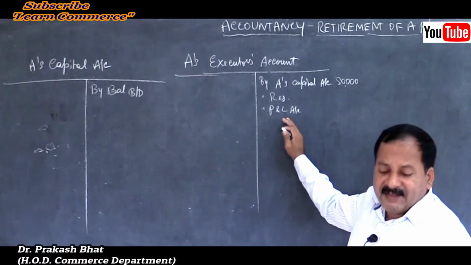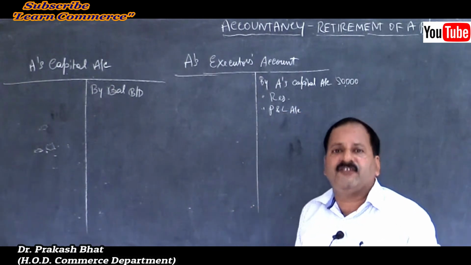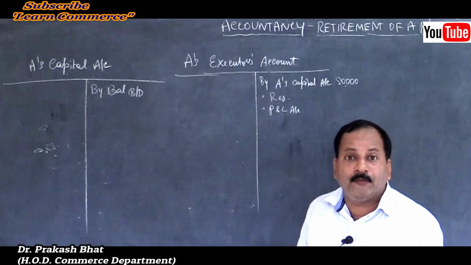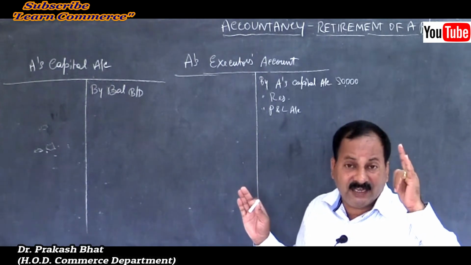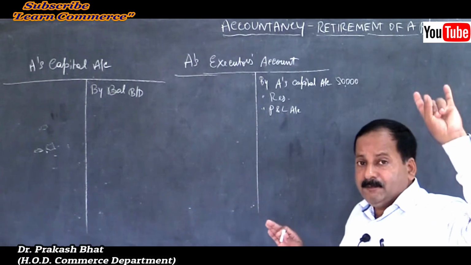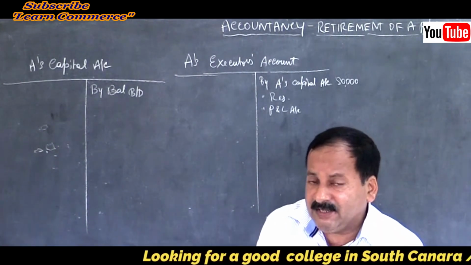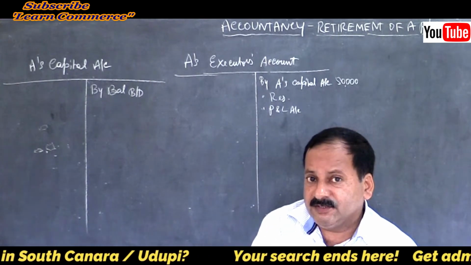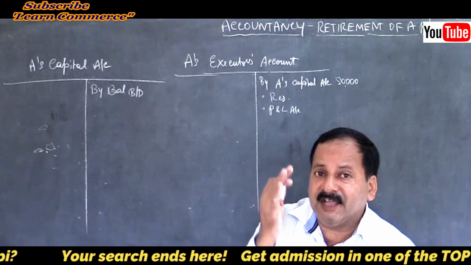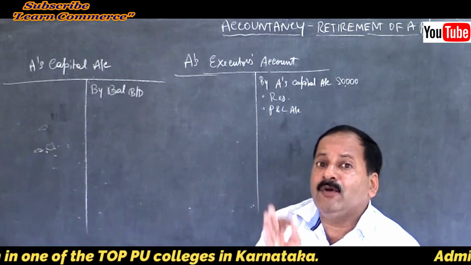So for anything that appears in the balance sheet, the deceased partner will get the full share irrespective of the date of death. Make sure whatever is there in the previous year's balance sheet, appearing on the liability side or asset side, accumulated profits or reserves or accumulated losses, the deceased partner will get the full share irrespective of the date of death.